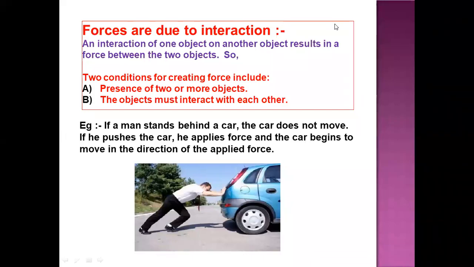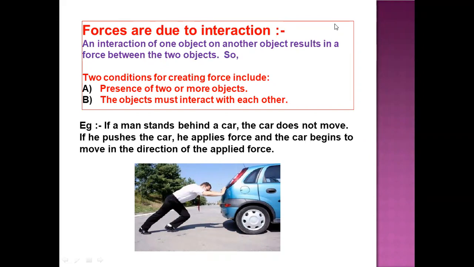There are certain conditions that are necessary for the creation of force. Now, condition 1 is the presence of 2 or more objects. Unless there are minimum 2 objects, the force cannot be applied or the effect of the force cannot be seen. As we all know, force cannot be seen, only its effect is visible. So if 2 or more objects are not there, then the effect of force would not be visible.